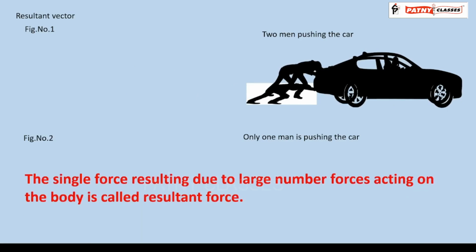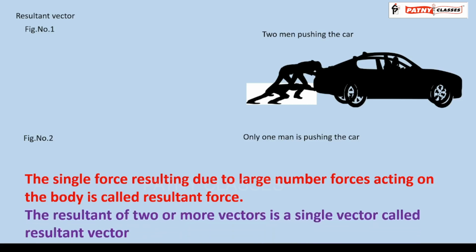The single force resulting due to a large number of forces acting on the body is called the resultant force. The resultant of two or more vectors is a single vector called the resultant vector.